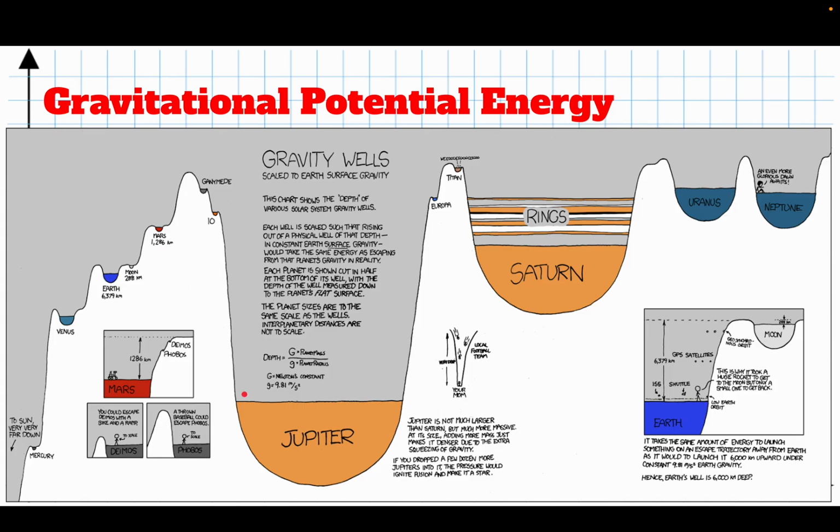So this just shows you the relative sizes of the energy debts objects have on different planets. If you are on Venus, you've got to add an awful lot of energy to get farther away from the sun all the way over to Earth. So that's what that means.